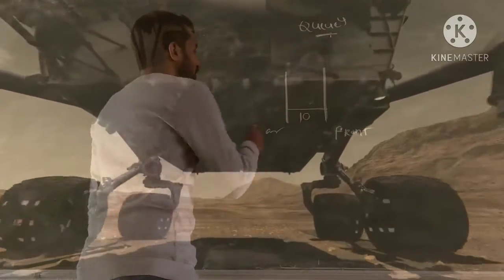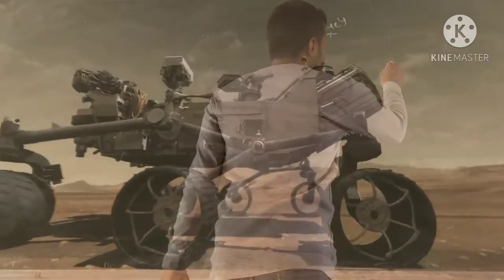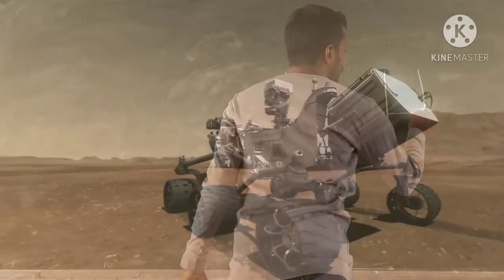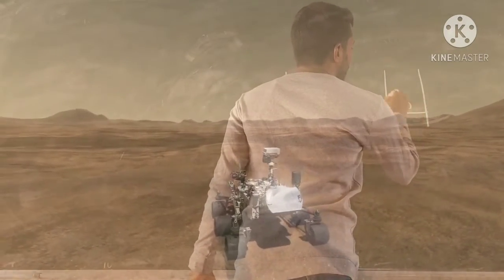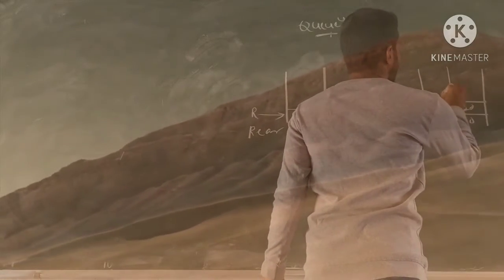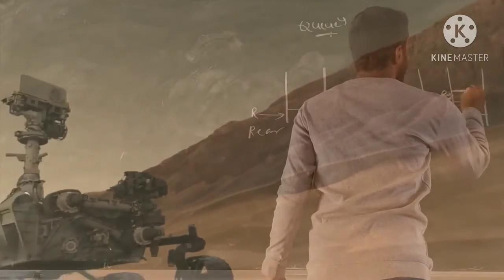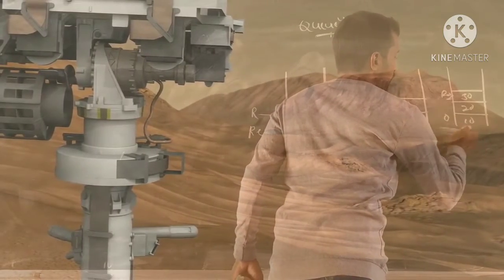I want to insert the value 10, and the rear pointer is here. Next I want to insert the value 20, and the rear pointer moves to the next position for inserting 20. Then I want to insert 30, and the rear pointer moves again. The values are inserted from one side, and I want to remove the values from this queue.